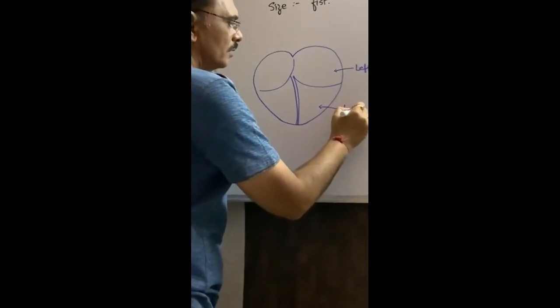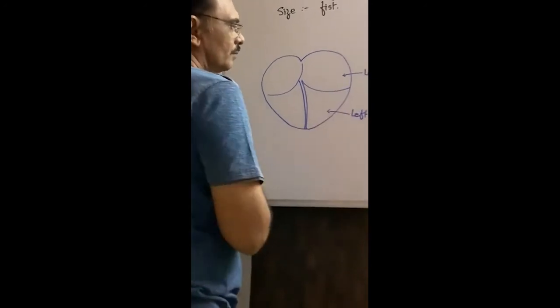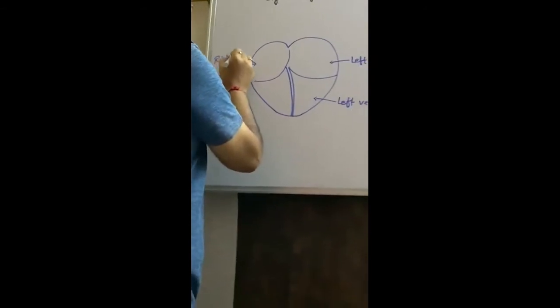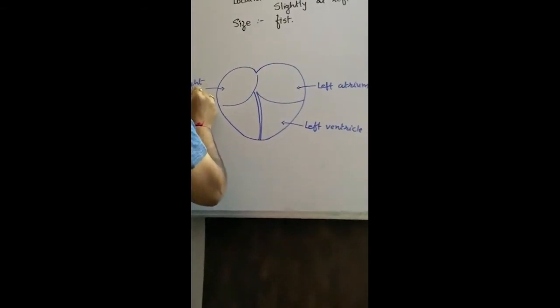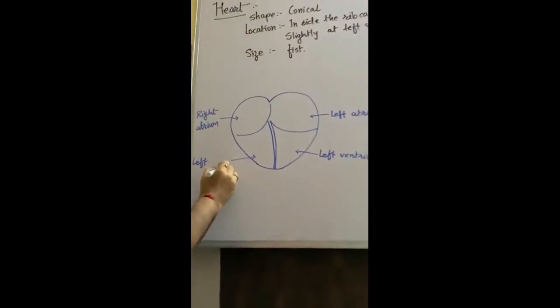This is the left ventricle. Here this is the right atrium, and this one is the left atrium.